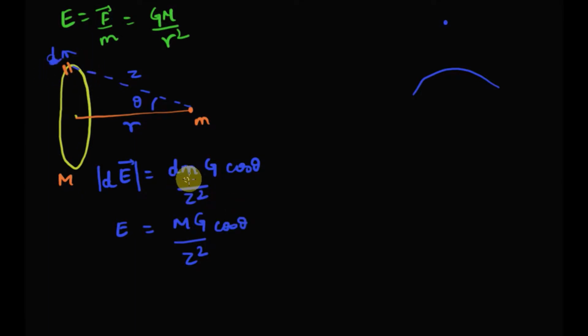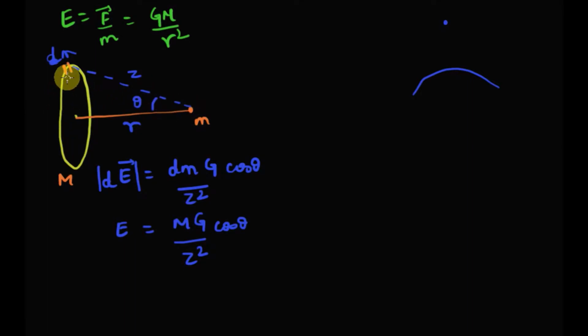The gravitational field will be mass into G, we are just following this equation, divided by r squared. So here r is the distance of this object from this small mass dm, which is z, so it is dm G by z square. Now as I told, this E is a vector, so the direction of E will be in this direction. So we can split it into two components, vertical and horizontal.